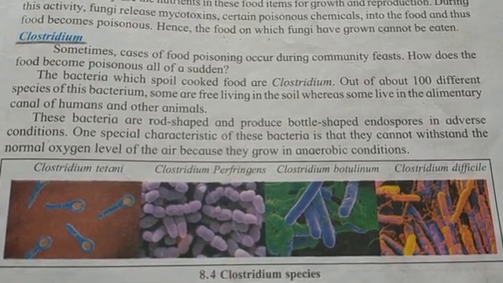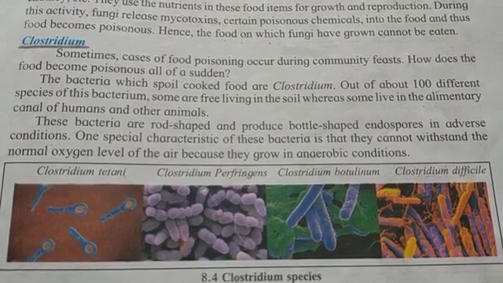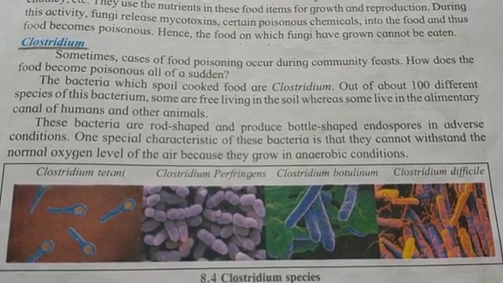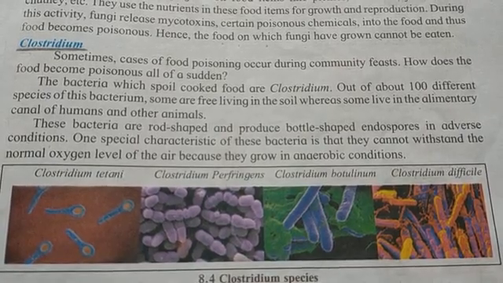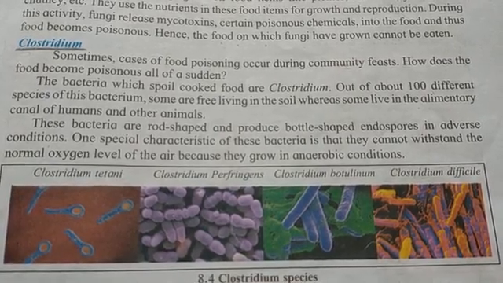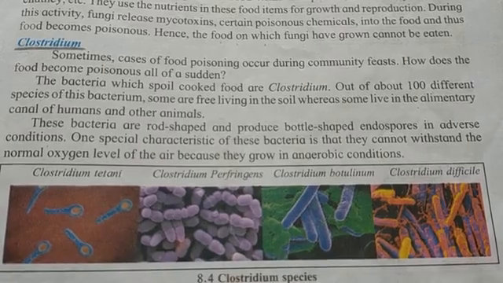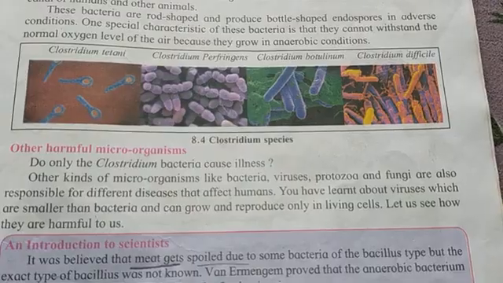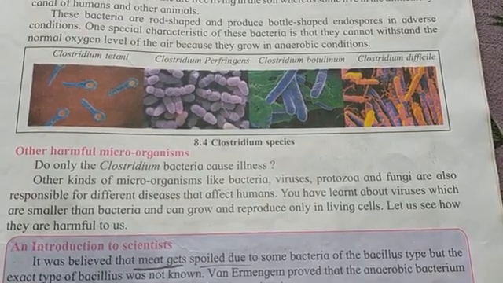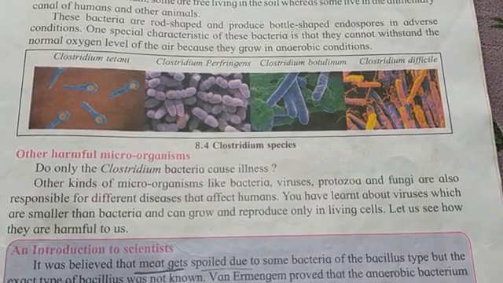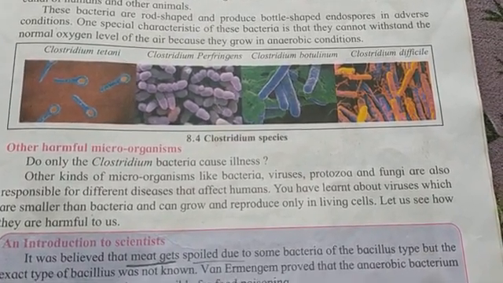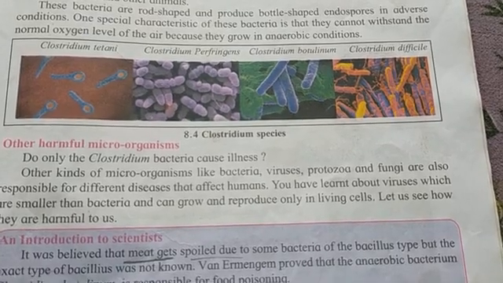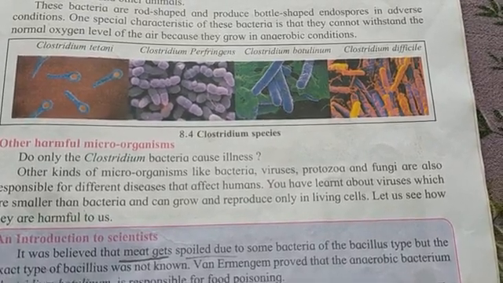First is Clostridium tetani. Second is Clostridium perfringens. Third is Clostridium botulinum. Fourth is Clostridium difficile. These are the bacteria because of which food poisoning takes place and even the cooked food gets spoiled.